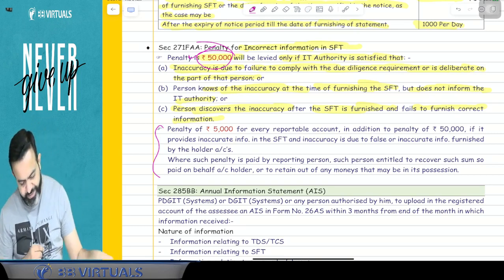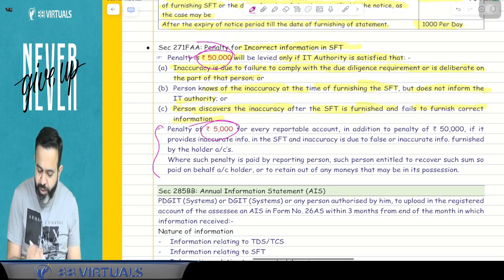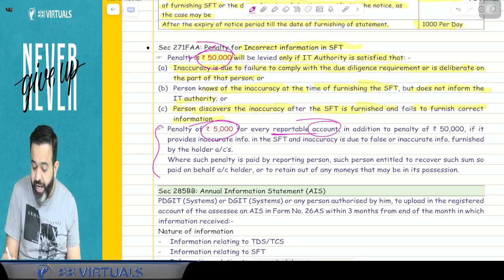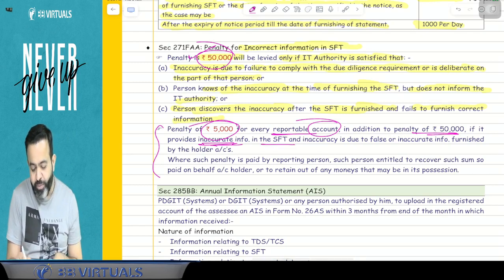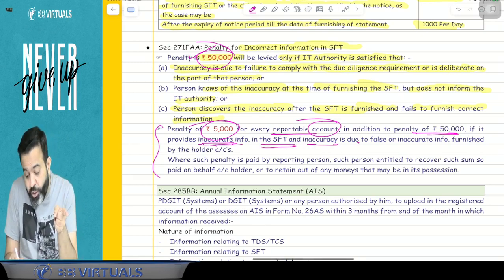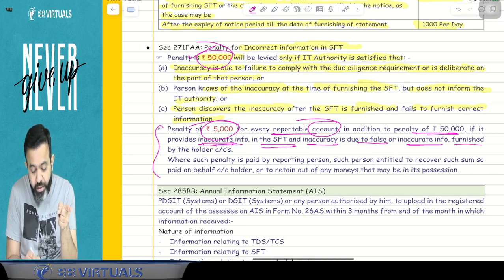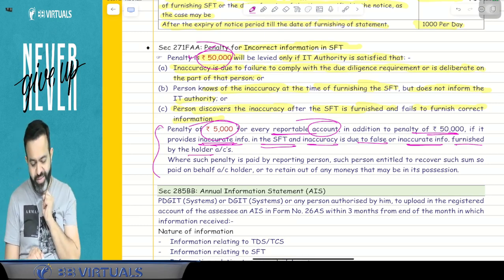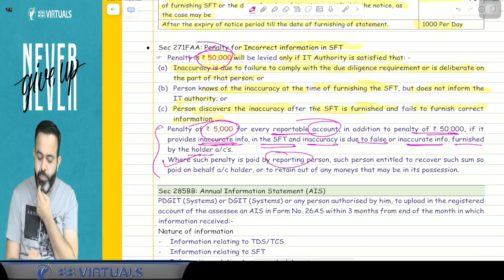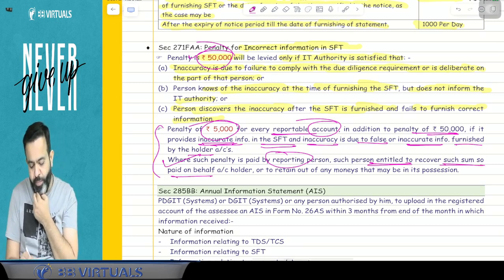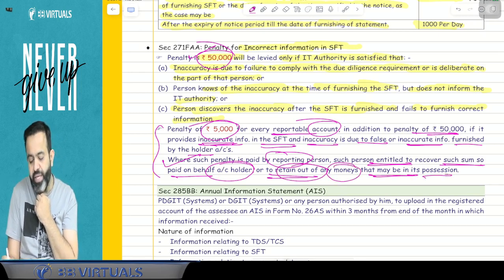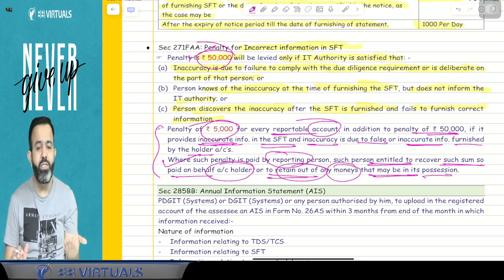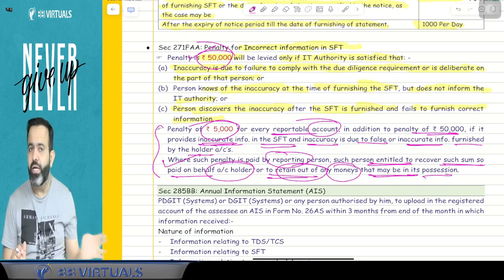So what this point says, try to understand. Penalty of 5,000 for every reportable account in addition to the penalty of 50,000, if inaccurate information is provided in the SFT and the inaccuracy is due to false or inaccurate information furnished by the account holder. Where such penalty is paid by the reporting person, such person is entitled to recover such sum so paid on behalf of the account holder, or to retain it out of any money that may be in its possession. So they are eligible to recover this amount from the account holder.